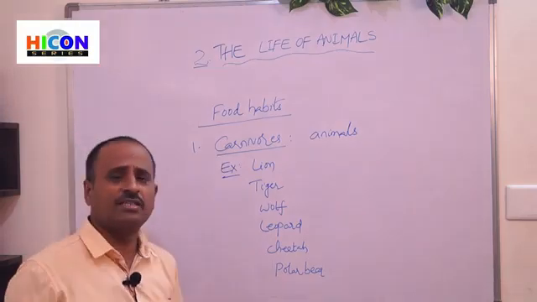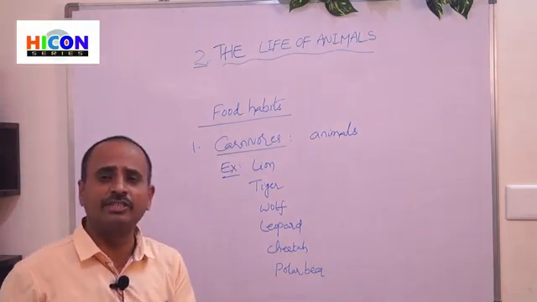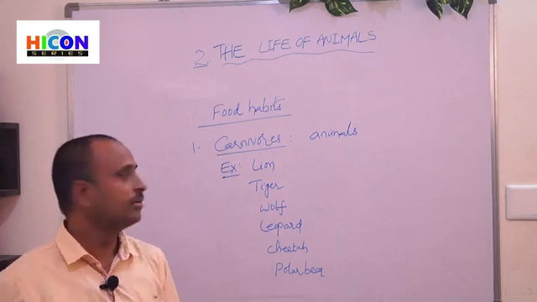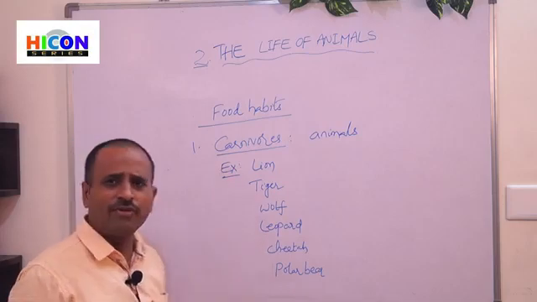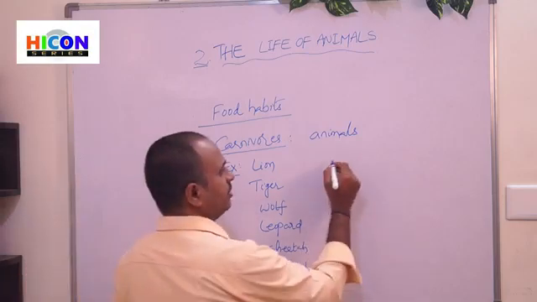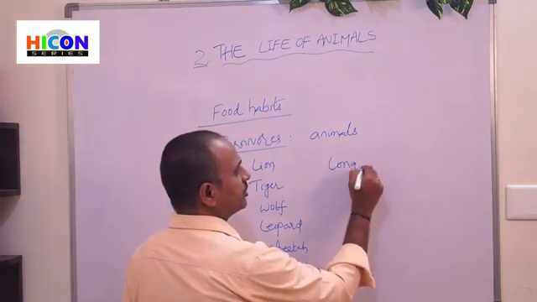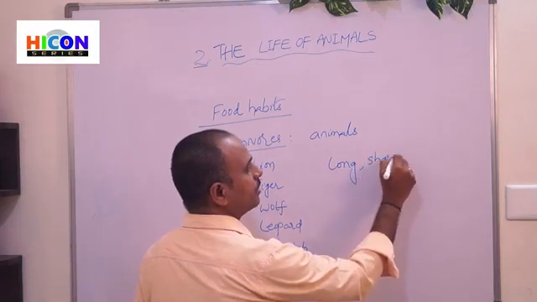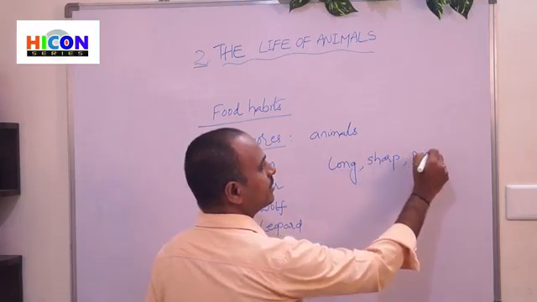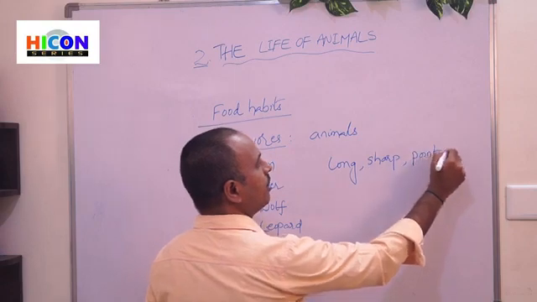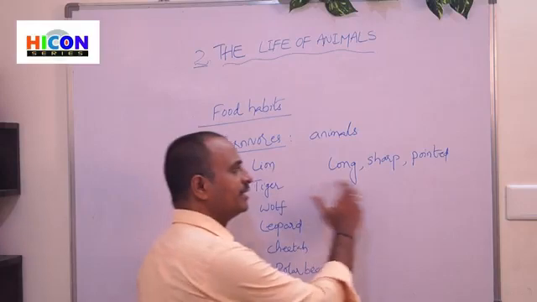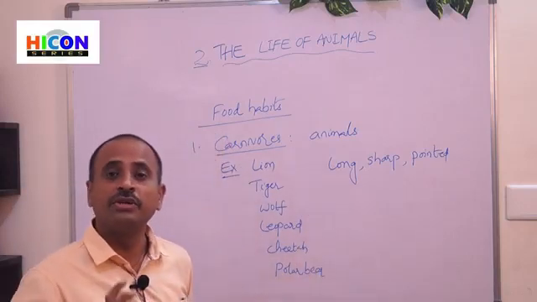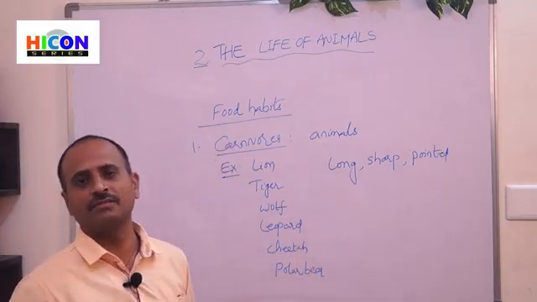There is also a different type of arrangement in their teeth for eating flesh. Carnivores have long, sharp, pointed teeth, which help them tear the flesh.